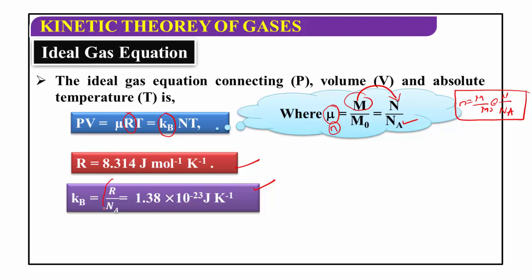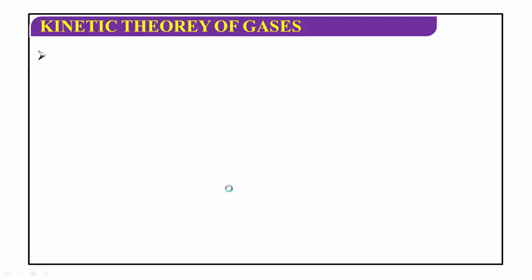The value of Boltzmann constant is 1.38 into 10 to the power of minus 23 joule per Kelvin. Remember this point, dear students. Repeatedly I am saying this equation because this is very important for your second PUC syllabus. The ratio of gas constant to the Avogadro number is called Boltzmann constant.